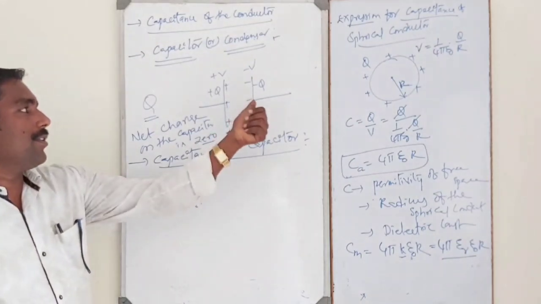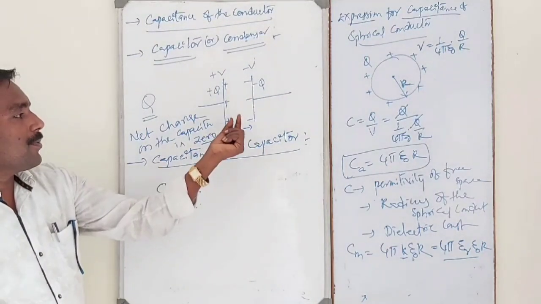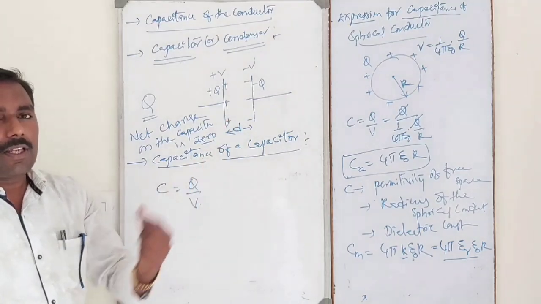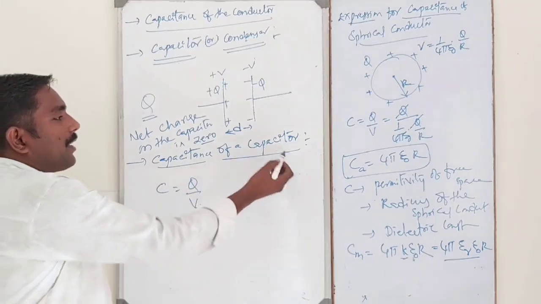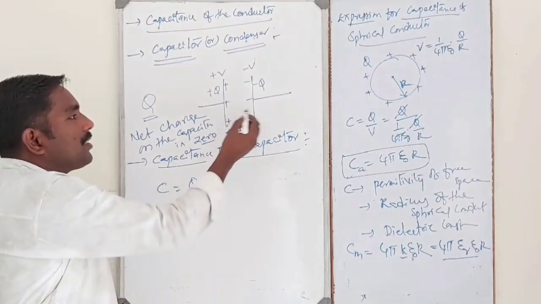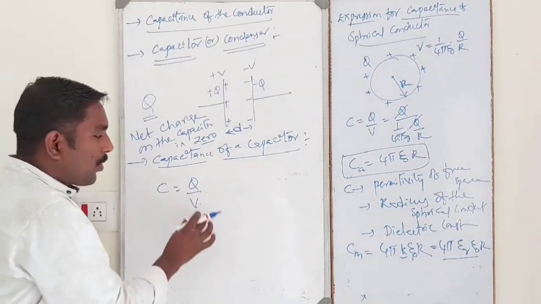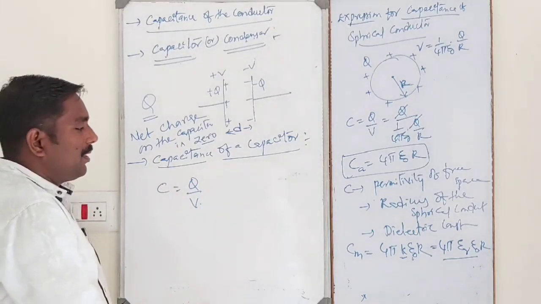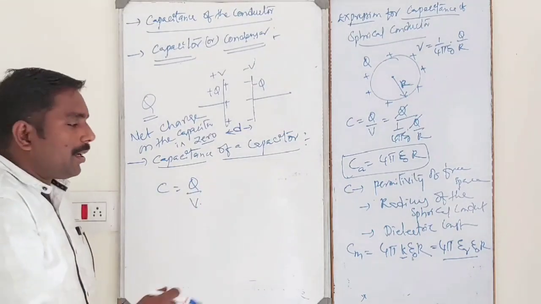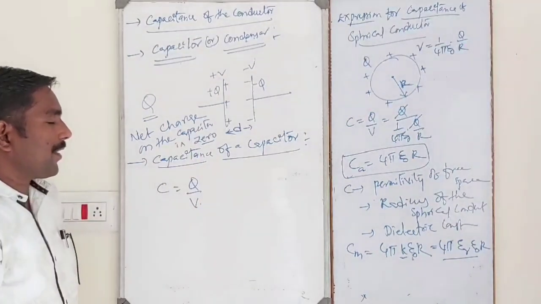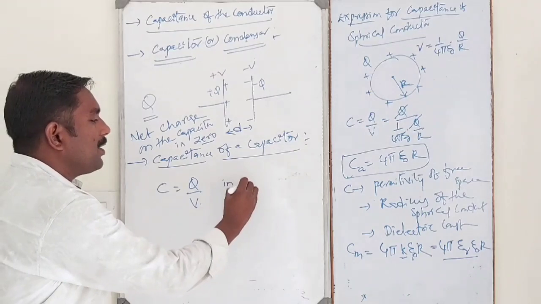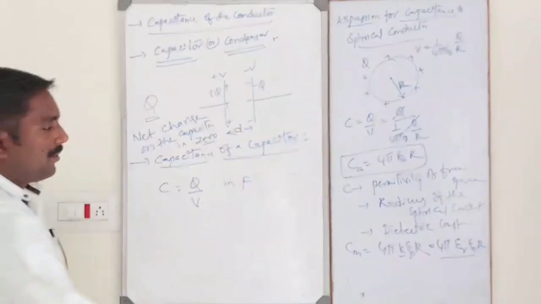So the capacitance of the capacitor is nothing but the ratio of the charge on the capacitor to the potential difference between the two plates. Of course, the SI unit is the farad.